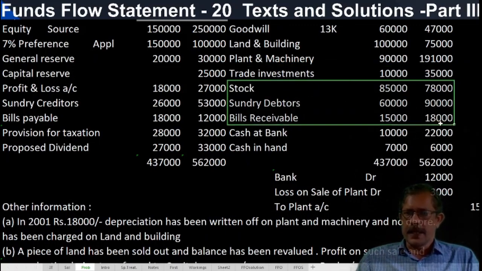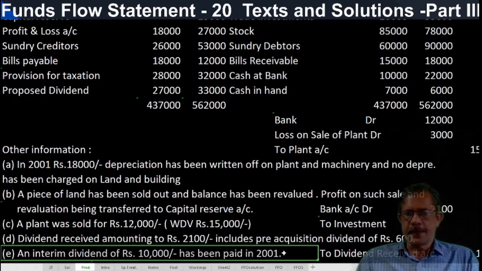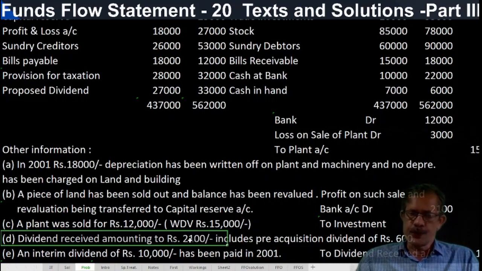Then these are all current items. And interim dividend is shown as an application. Dividend received 2,100 is a source. Out of this, 600 is pre-acquisition. We treated 600 credited to investment account and 1,500 is only credited to profit and loss account. That we have deducted from, or credited to adjusted P&L.